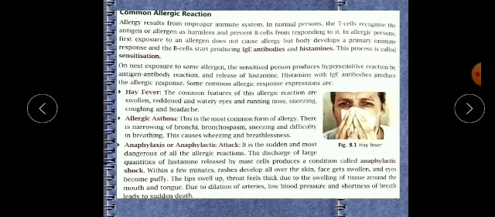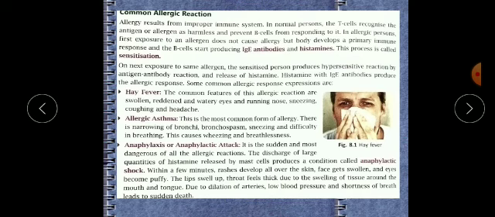Allergy results from an improper immune system response. In a normal person's body, the T cell recognizes the antigen as harmless and prevents B cells from responding, meaning from producing IgE. But in an allergic person's body, when the allergen first enters, the B cells start producing IgE antibodies and histamine, and this process is called sensitization.